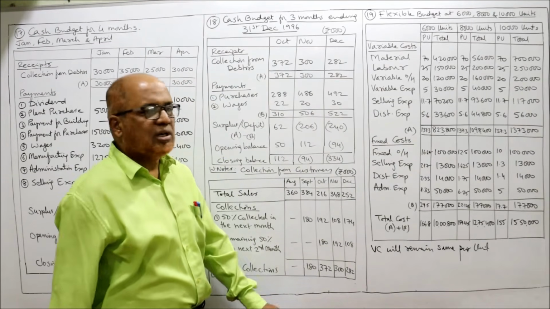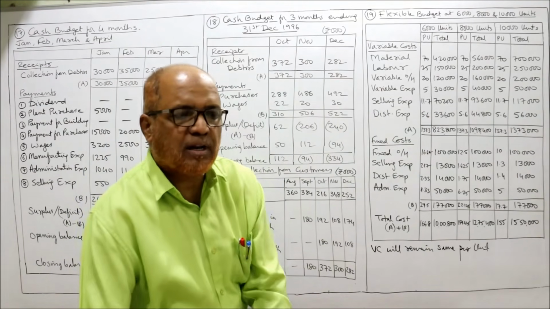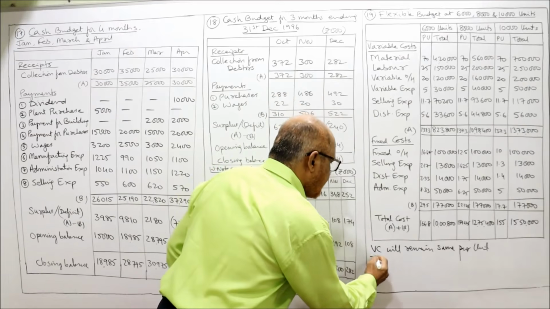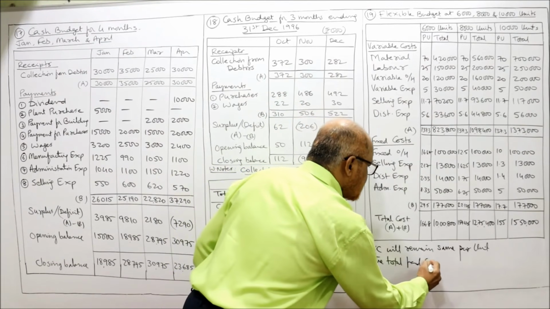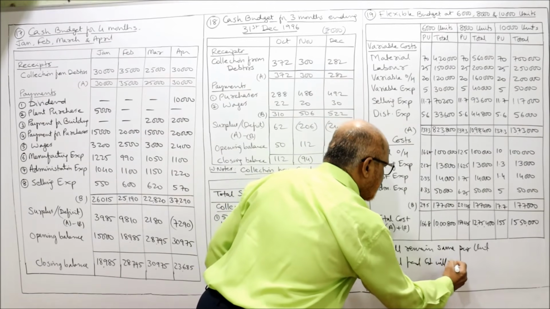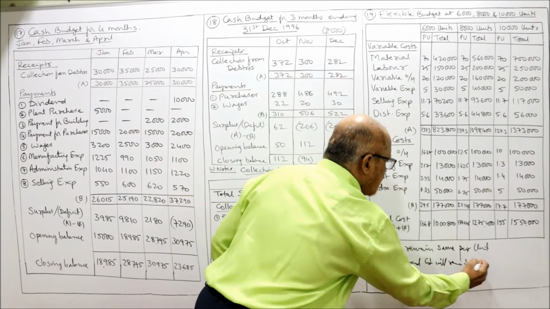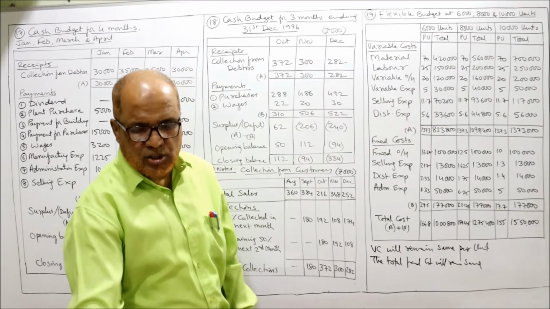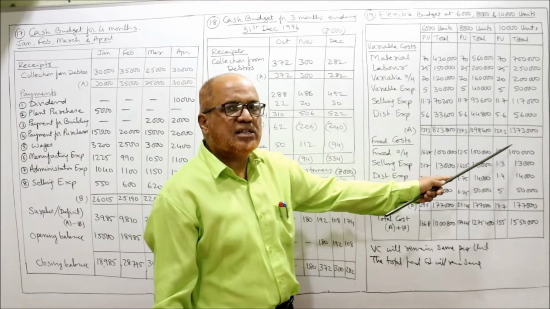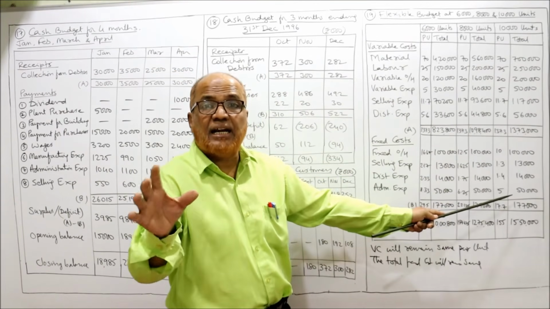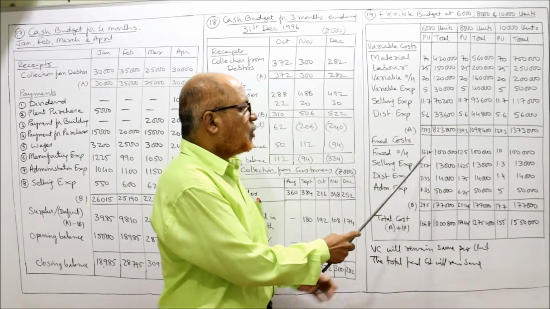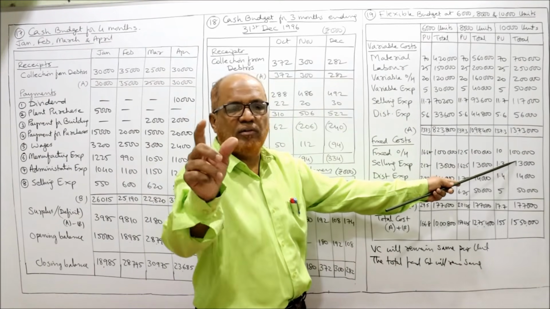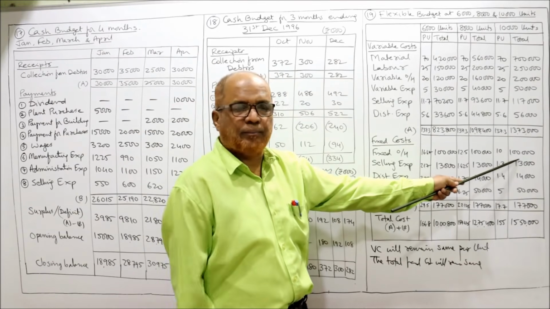Now fixed cost. The total fixed cost will remain same. This point you have to remember. So first we find out what is the total fixed cost at the current level, 10,000 units. Fixed overhead at 10,000 units is 1 lakh rupees, given in the problem.